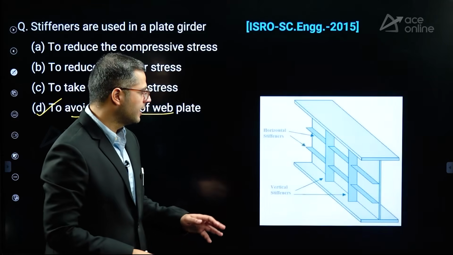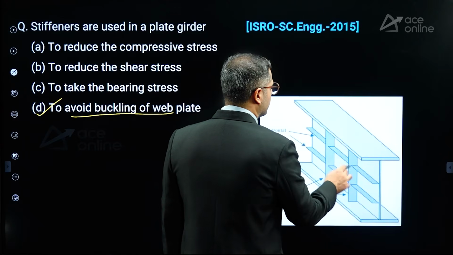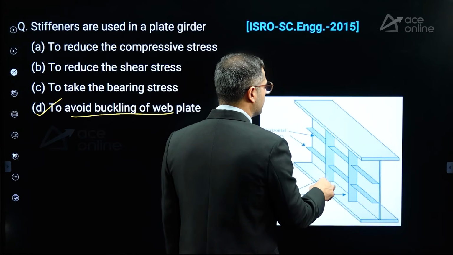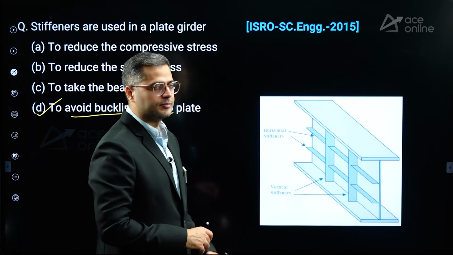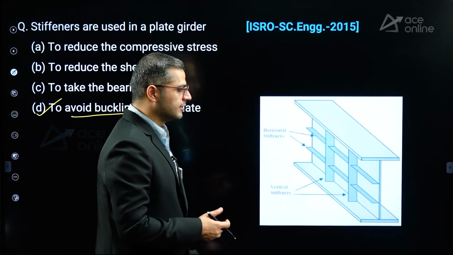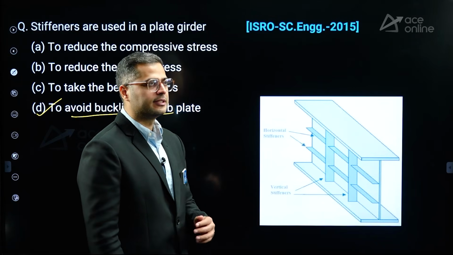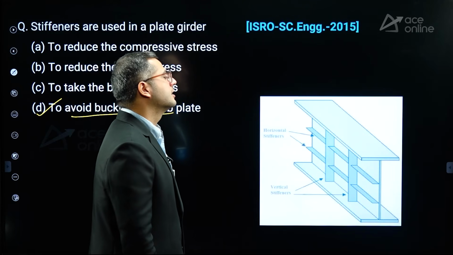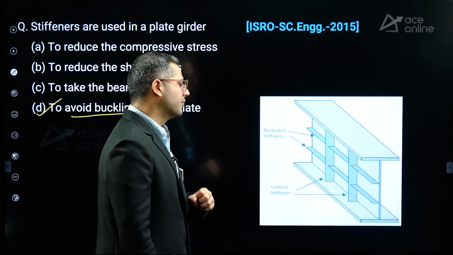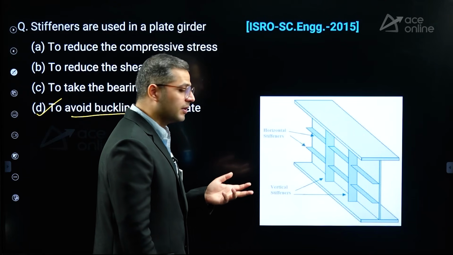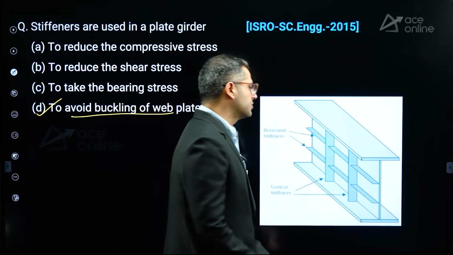So mostly you would see that there are two types of stiffeners which we generally provide: horizontal stiffeners and vertical stiffeners. The design of these stiffeners is in respect of serviceability criteria, which is given in IS 800:2007, and there is compression flange buckling criteria as well. For the transverse stiffeners, specifically the vertical stiffeners, the provision is there. You can also consider them separately, but I guess for an ISRO-like examination, it won't be that important.